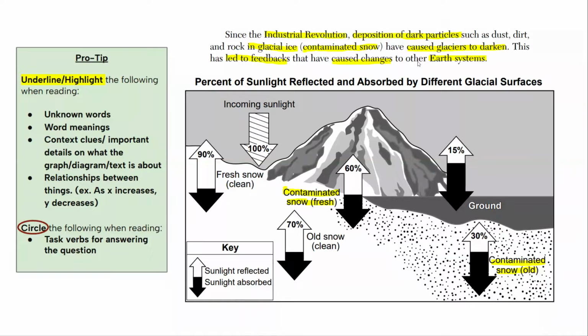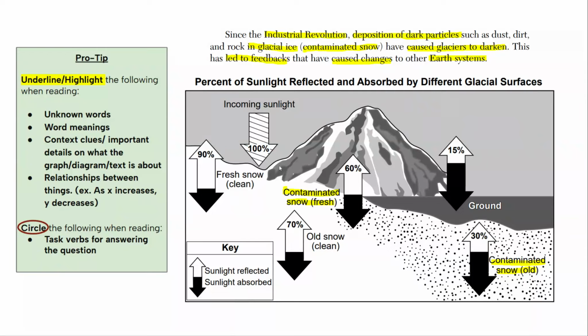So it's giving me an idea that a lot of dust, dirt, and dark particles were released during the Industrial Revolution. It contaminated the snow and the glacial ice and caused the glaciers to darken. This has led to feedbacks that cause changes to other Earth systems.